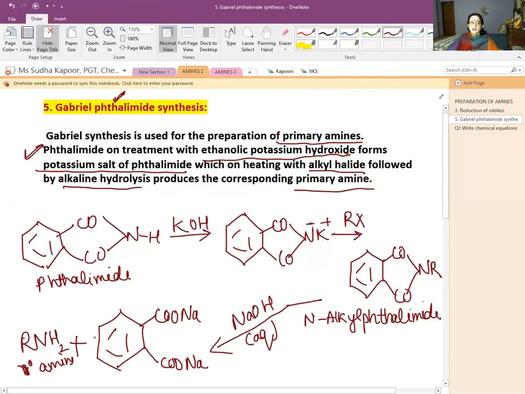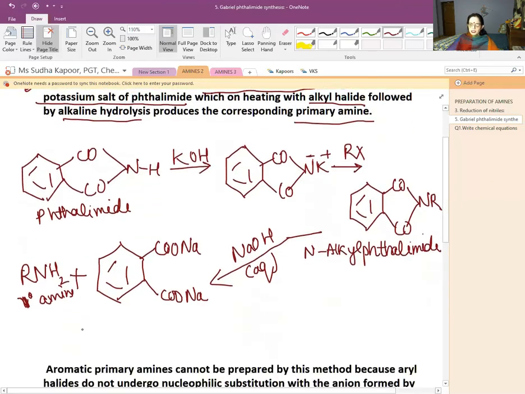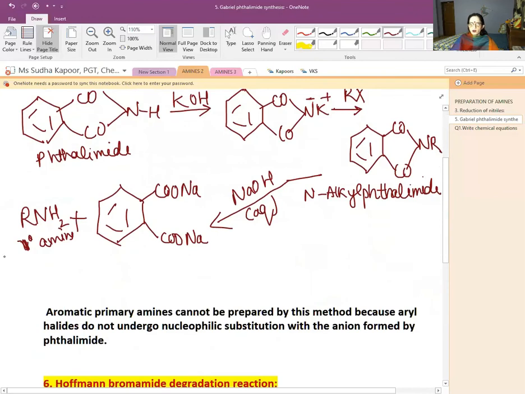But a very important reasoning question from this is, aromatic amines cannot be prepared by this method. This is our back exercise question also, and a very important 1 mark CBSE reasoning question. Aromatic primary amines cannot be prepared by this method because aryl halides do not undergo nucleophilic substitution with the anion formed by phthalimide.